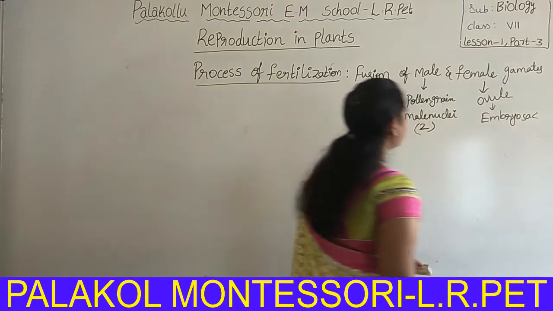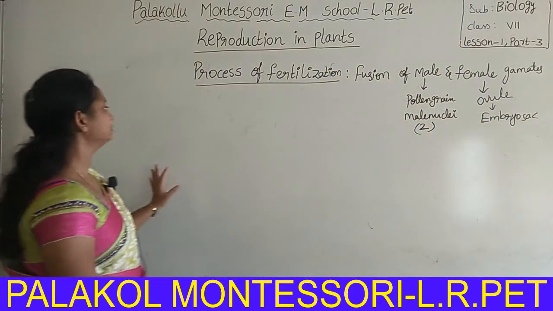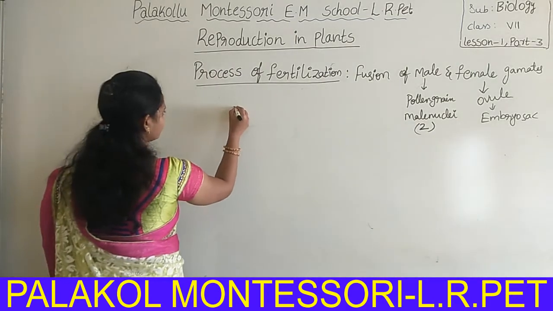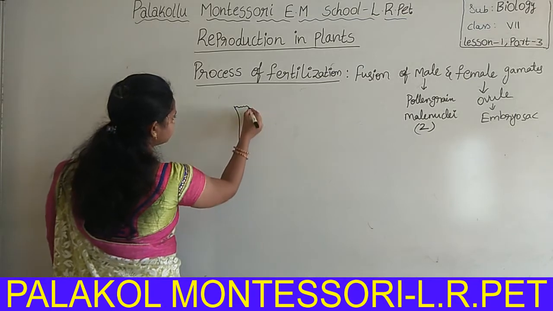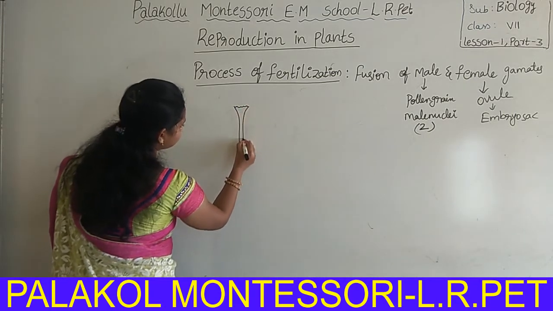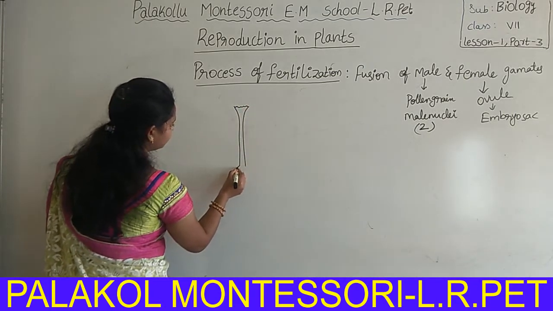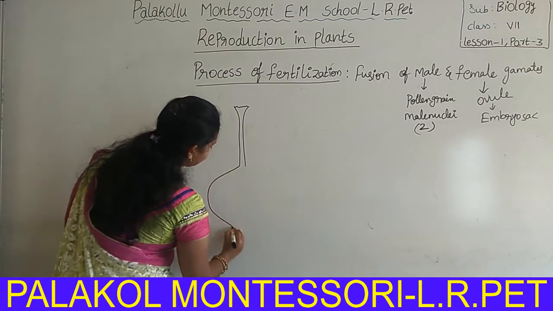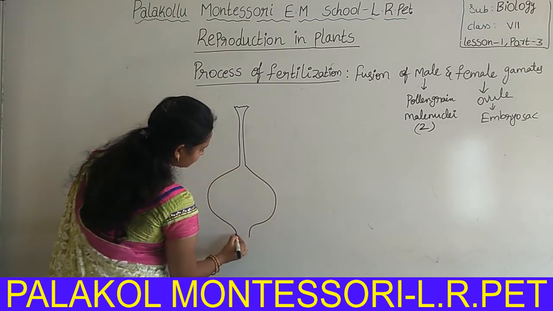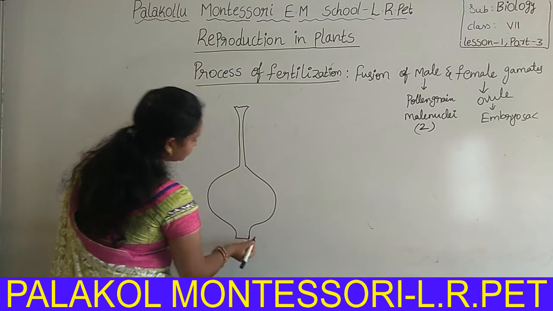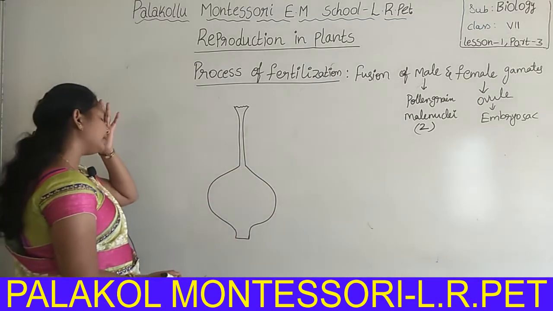Now I am representing this with a diagram. This is the stigma, this is the style, and this is the ovary. Children, there is an important point here.